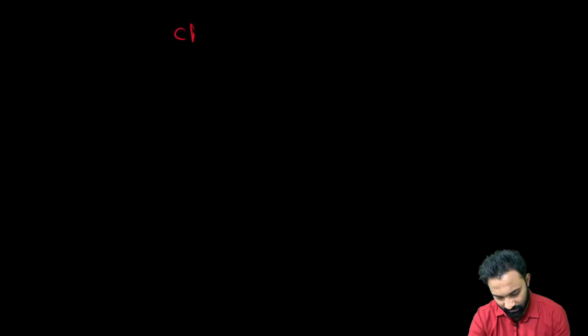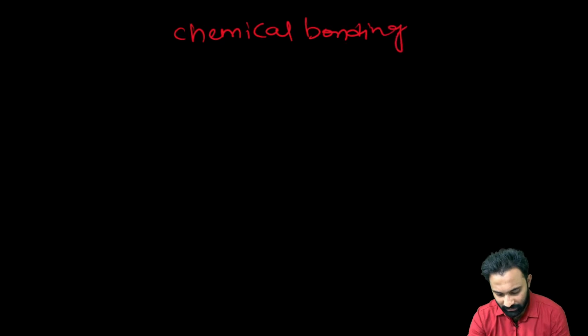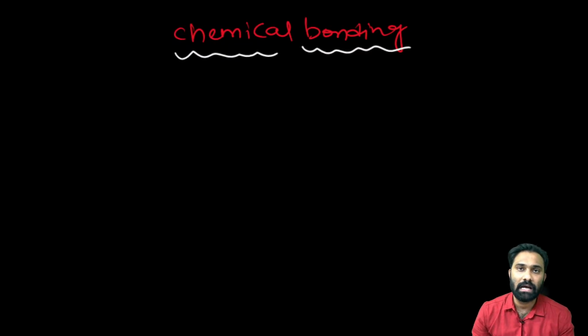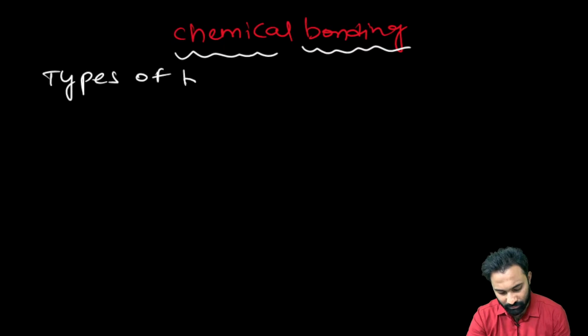Clear? Now, what is the meaning of chemical bonding? How many types of bonds are there in our chemistry, the ones that molecules will form, when we start organic chemistry? Clear? Now, what is the meaning of the chemical bonds?